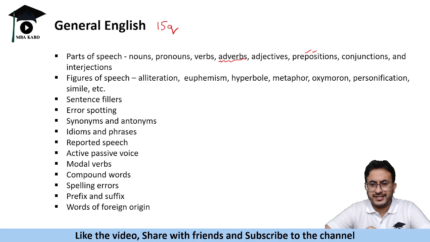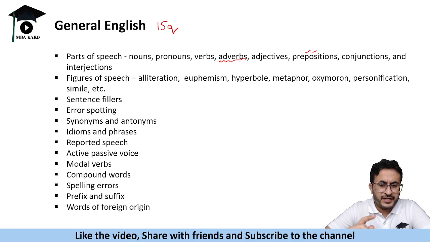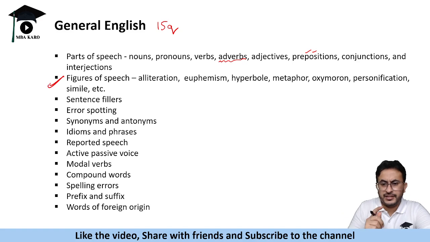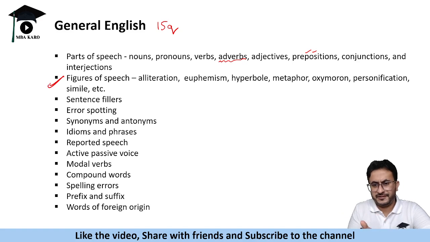Okay, or they might underline 2 words and ask what this is, whether it is a pronoun, a verb, an adverb, etc. Then figures of speech, there is definitely a question from this part, right? These are the different figures of speech: alliteration, euphemism, hyperbole, metaphor, oxymoron, personification, simile, etc. So definitely there will be a question from this.